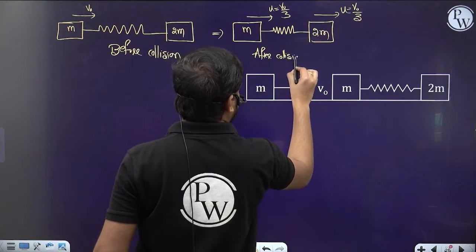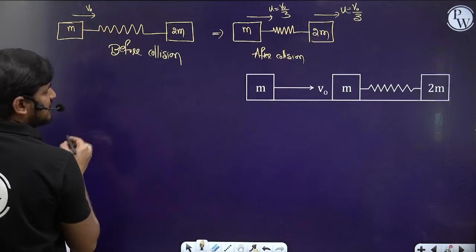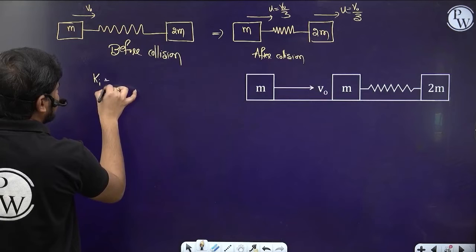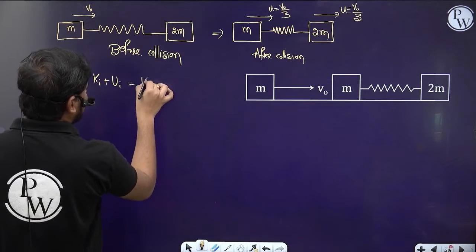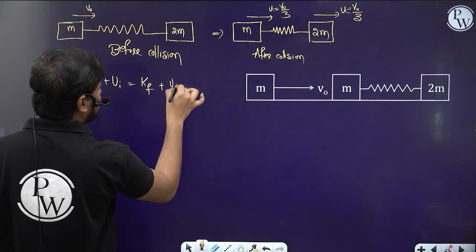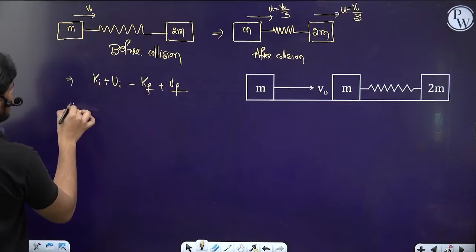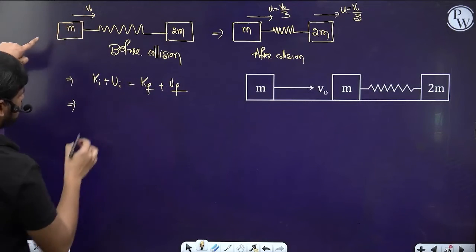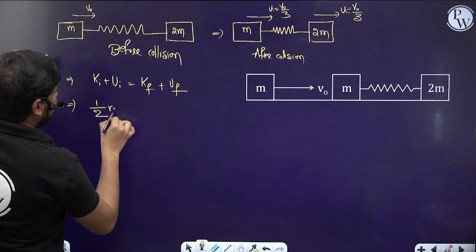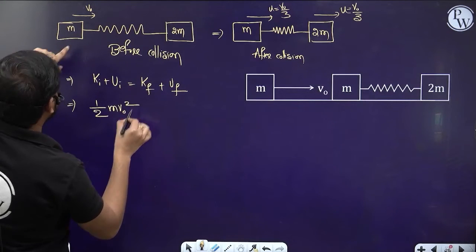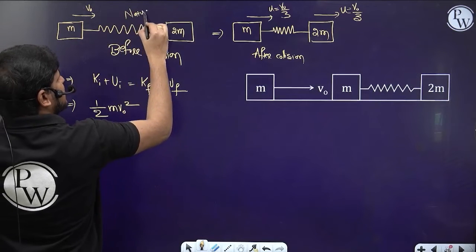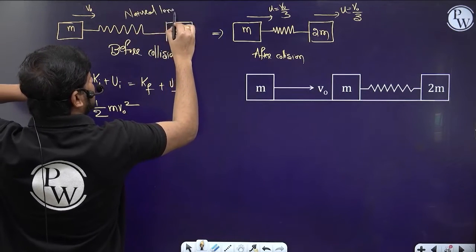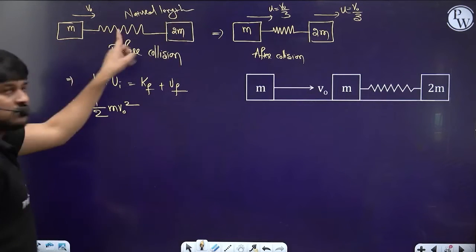Right? So now understand the concept. Let's apply the conservation of mechanical energy. The initial kinetic energy plus initial potential energy is equal to final kinetic energy plus final potential energy. Initially it is moving with a velocity v naught, so half m v naught square is the initial kinetic energy. The spring is at its natural length initially, so there is no potential energy stored in the spring.